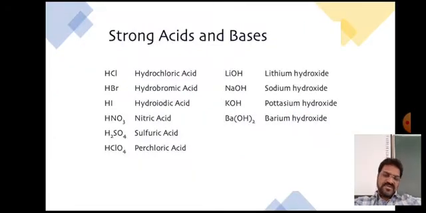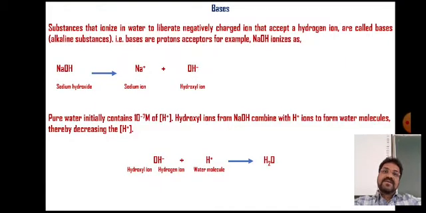These are a few examples of strong acids and bases. Strong acids are HCl, hydrochloric acid. As we have learned in the definition of strong acid, this dissociation is in one direction. Whenever these acids or bases are added to water, immediately all these substances completely dissociate into the products.